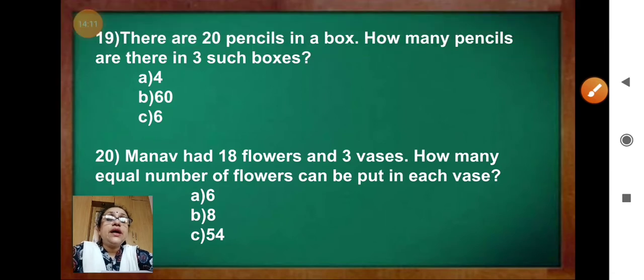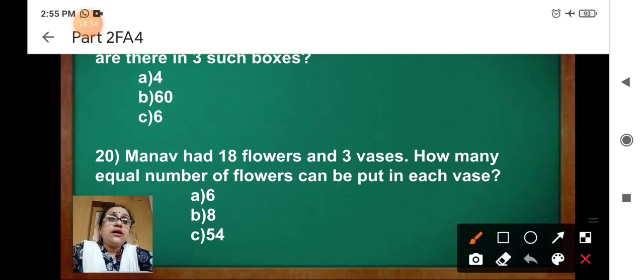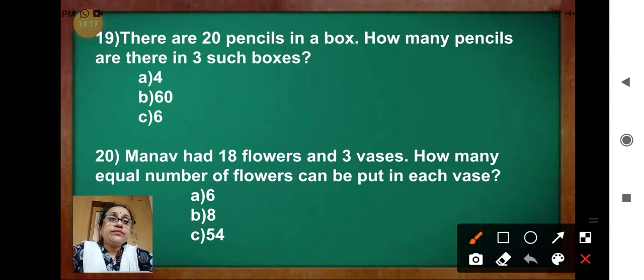Question 19. There are 20 pencils in a box. How many pencils are there in 3 such boxes? So, what you have to do? You have to do multiplication. 20 into 3. Do it. See the options. Which one is the correct answer? 4, 60, 6. The correct answer is 60. 20 into 3 is 60.